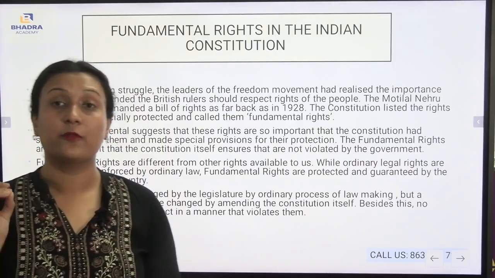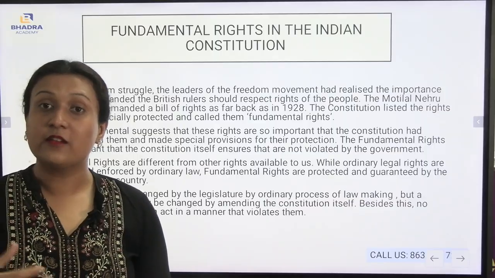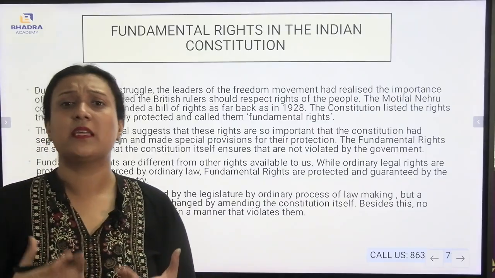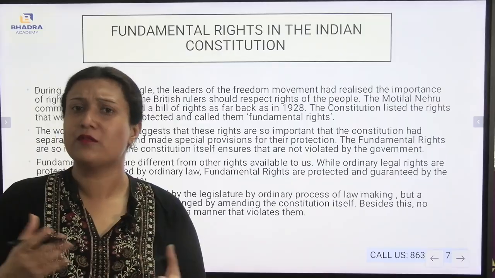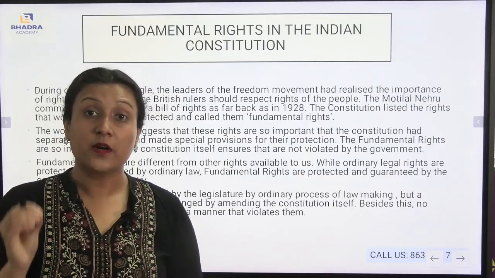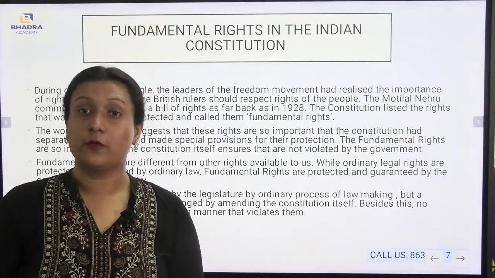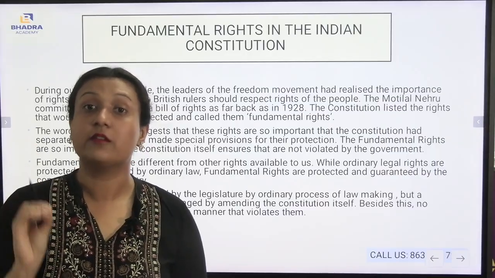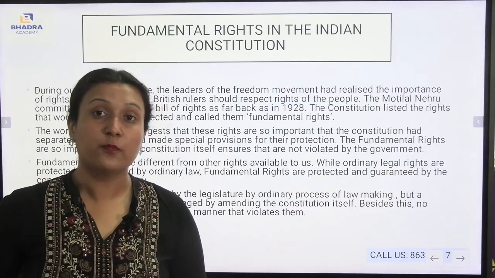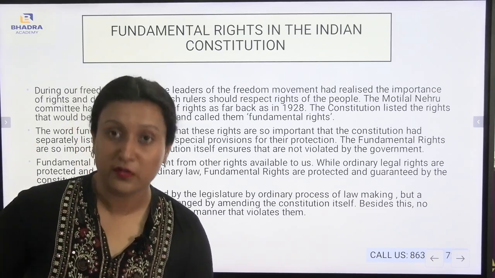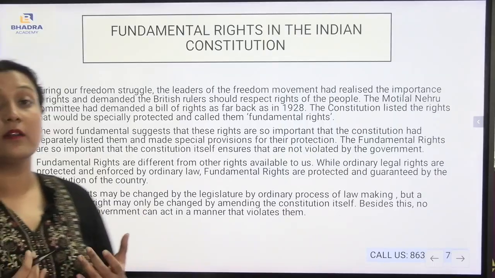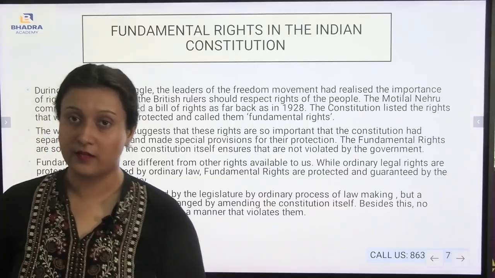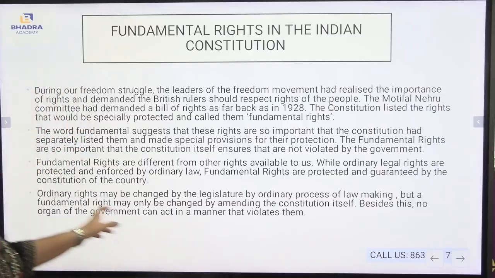If I talk about the ordinary legal rights, they can be changed, they can be modified, and special protection is not given by the government itself, and they are enforced by the ordinary law. But fundamental rights are enlisted in a particular constitution. They are enlisted in our own Indian constitution, and as a result, it is mandatory for the government to give special protection to the fundamental rights that are given to the citizens. On the other hand, the fundamental rights are protected and guaranteed by the Indian constitution, by our Indian government.